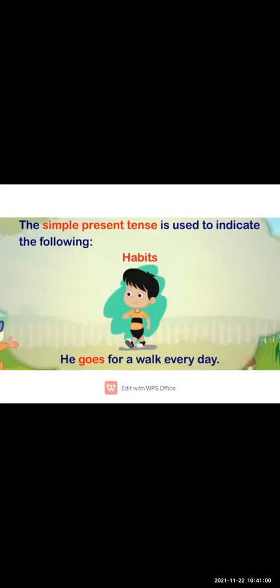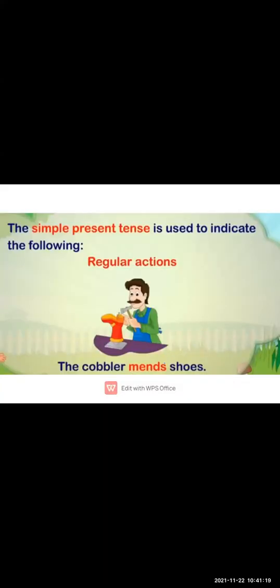This is one example, used for habits: He goes for a walk every day. It indicates the habit of a particular person, that he goes for a walk every day. Next, regular action: a cobbler mends shoes.